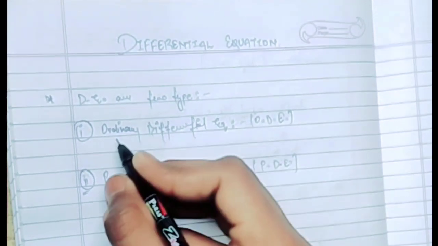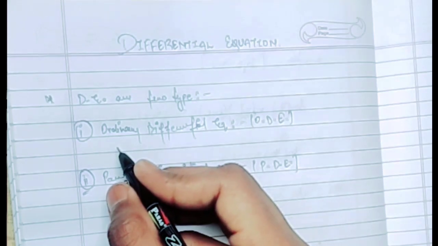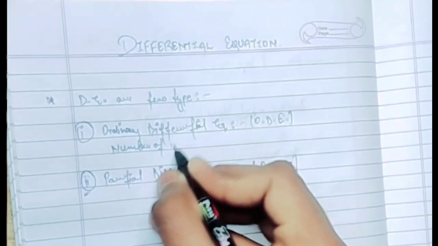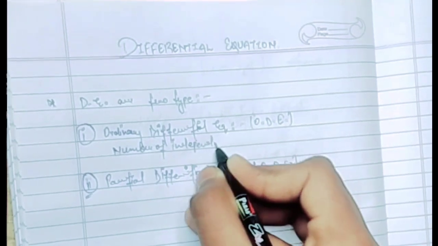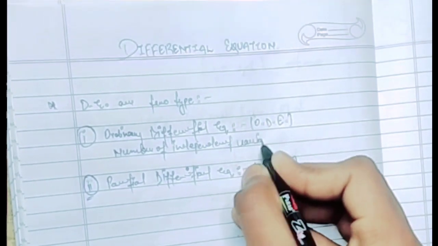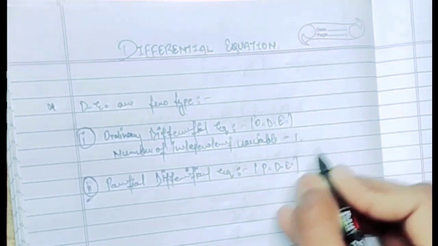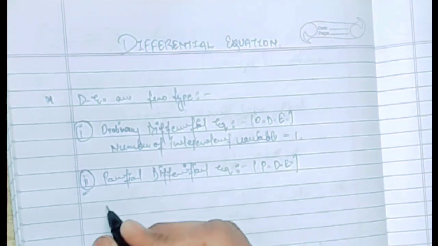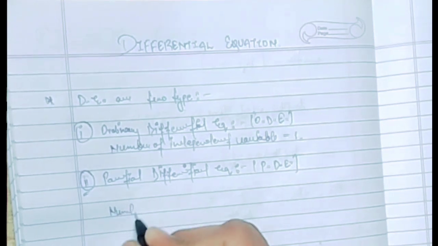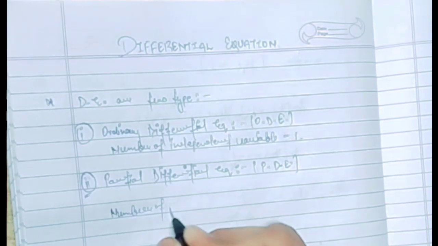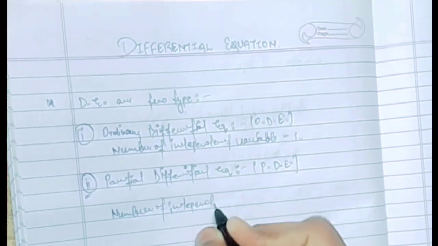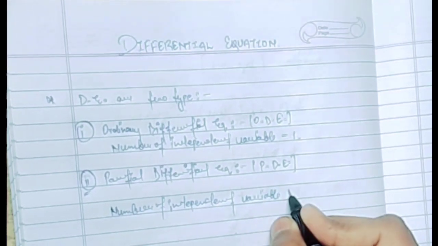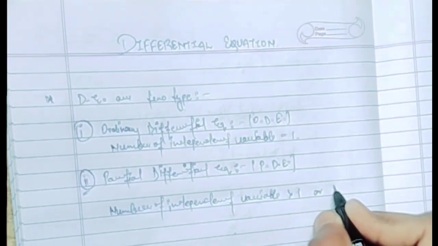The basic meaning of the ordinary differential equation is that the number of independent variables is equal to 1, whereas the simple meaning of the partial differential equation is that the number of independent variables is greater than 1, or greater than or equal to 2.